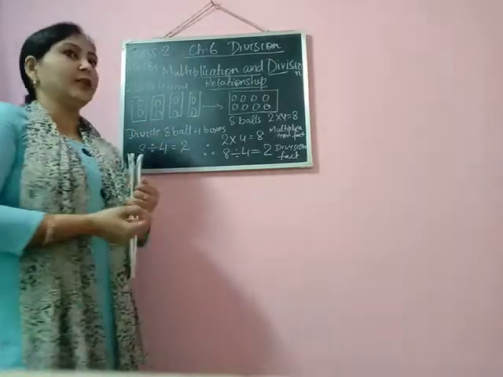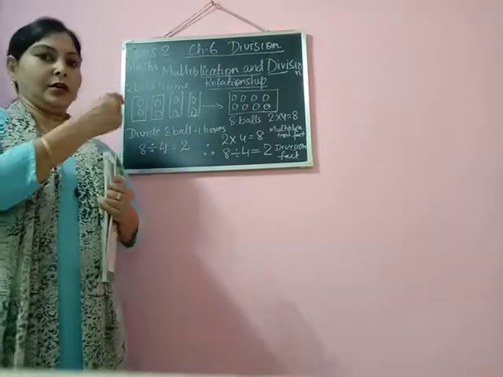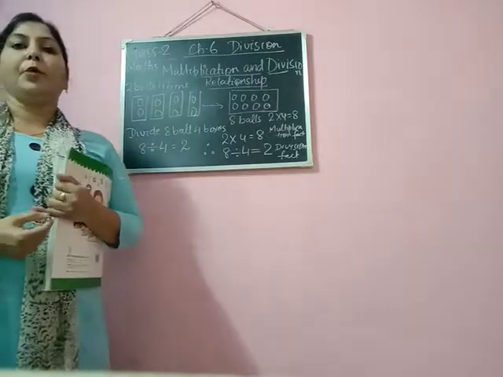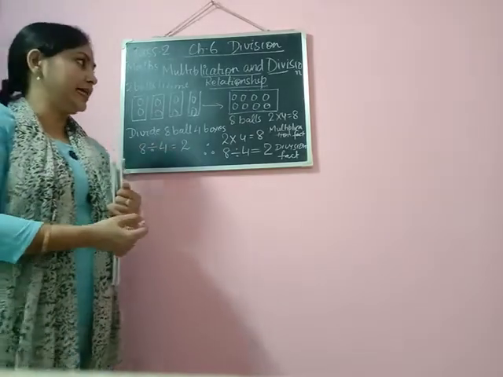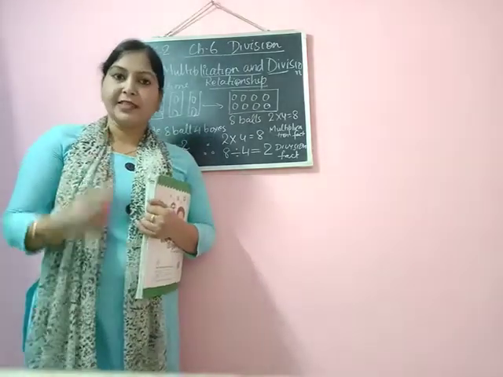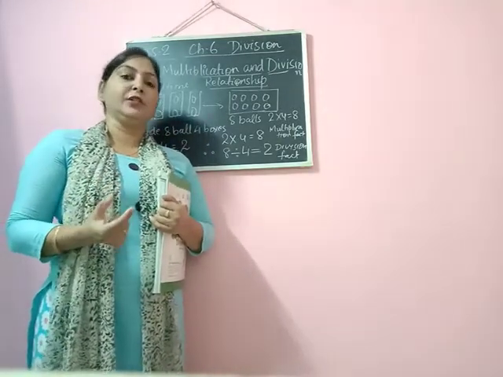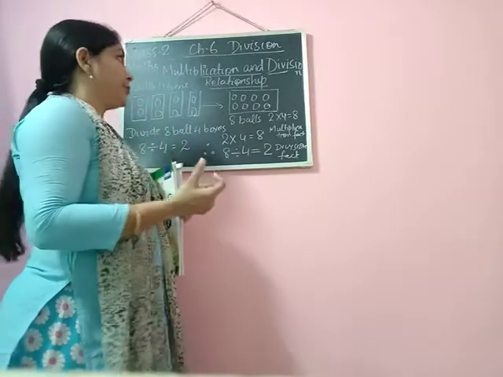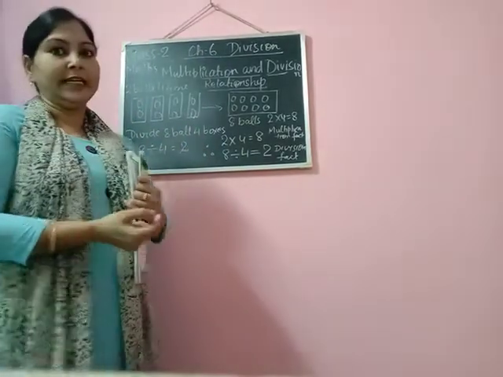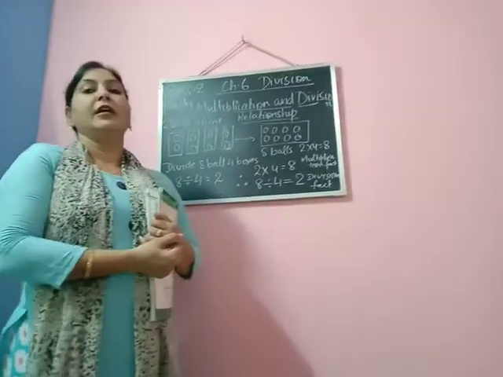As you can see on the board, I have drawn few balls, and one example is there. So I will discuss this concept, that multiplication and division have a strong relationship.